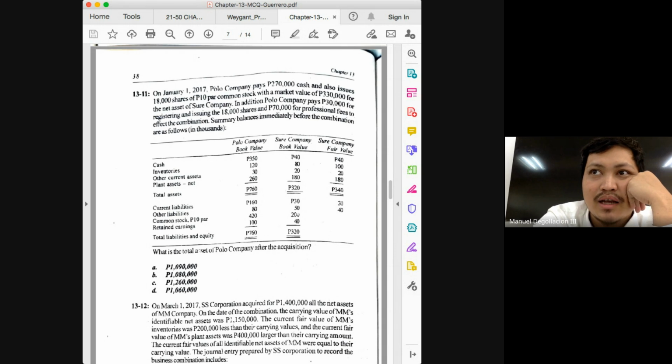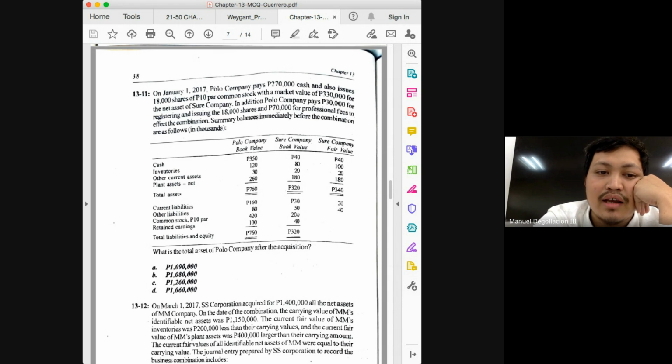But for other problems, make sure, if the acquisition resulted in a gain on acquisition, you will close it or add it to your retained earnings. If the stock issuance cost exceeds the resulting share premium, then the excess would be charged also to your retained earnings. Because this is already mentioned in the recording I have shared. Okay, so your retained earnings would be 100 minus 30. So it will just be 70.